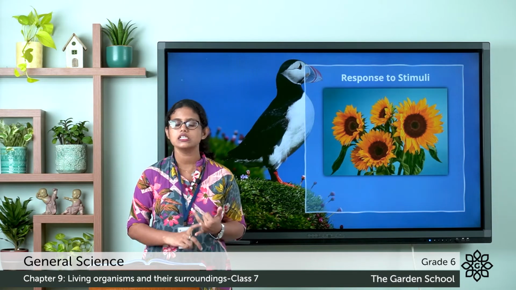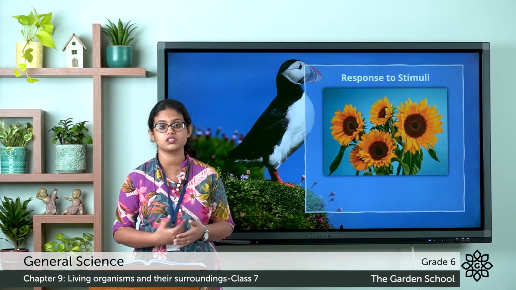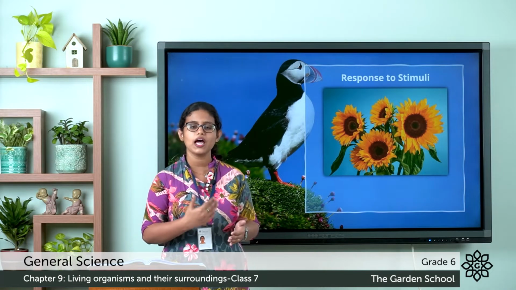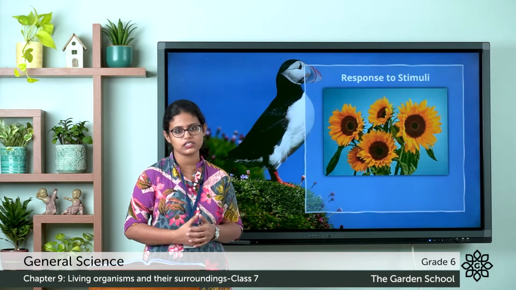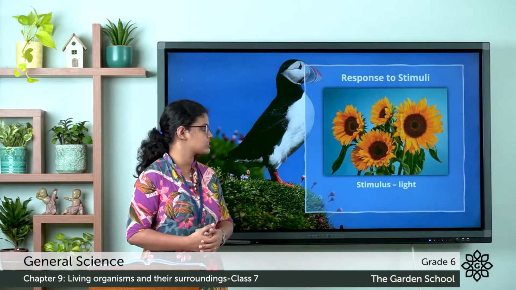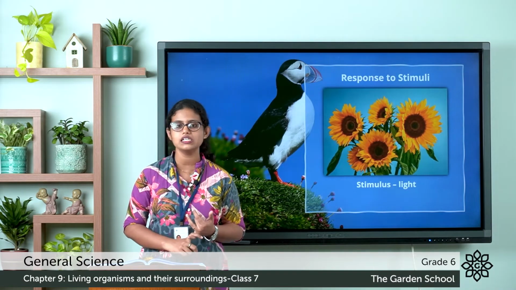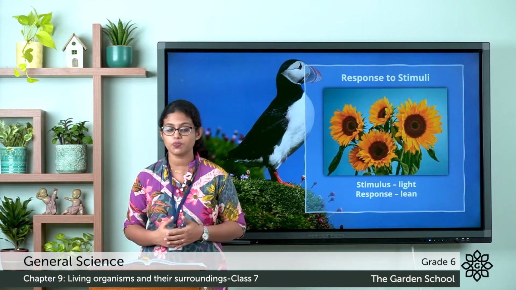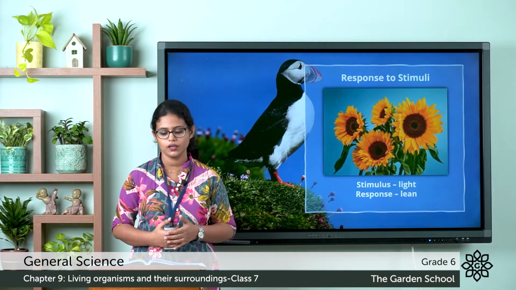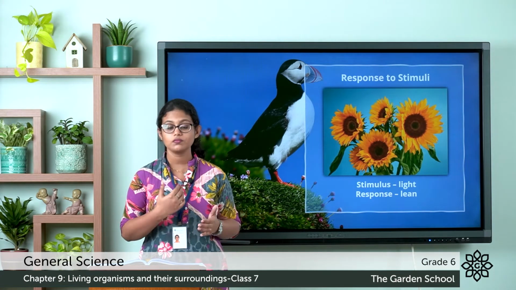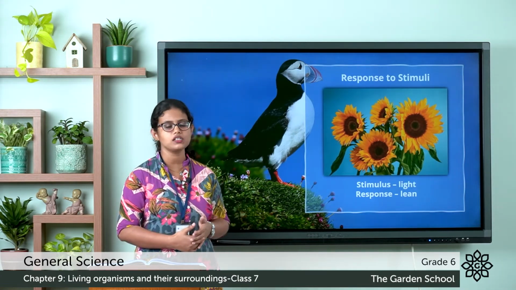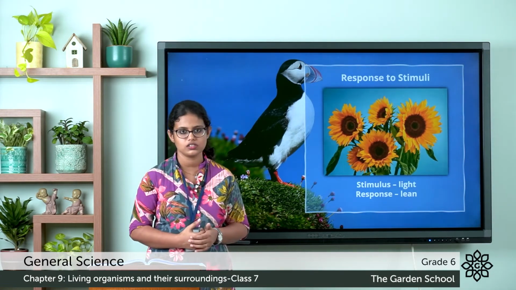So, we know that anything that causes a response in a living thing is called a stimulus. Plants lean towards light. So, what is the stimulus here? The stimulus here is light. And what is the response here? The response here is lean. So, light is the stimulus that makes the plant lean towards it.